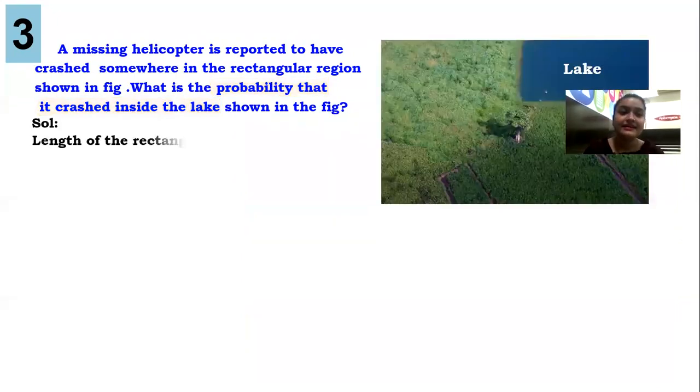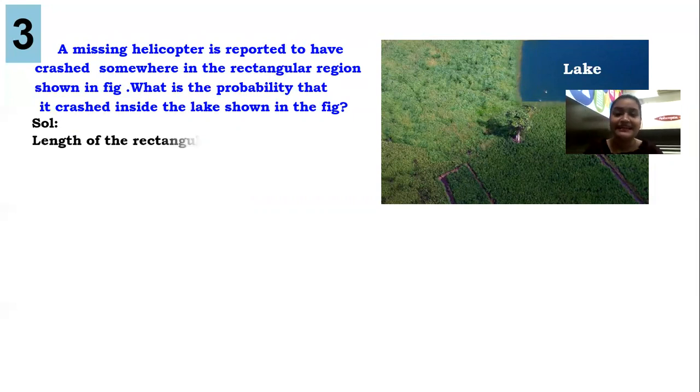Now guys, over here we need the probability that it crashed inside the lake. There is a rectangular region and the lake is also in a rectangular shape, and it is based on rectangular geometrical figures. Whenever we are dealing with probability with geometrical figures, we consider their areas. So first of all, we will consider the area of the rectangular region and then the area of the lake.